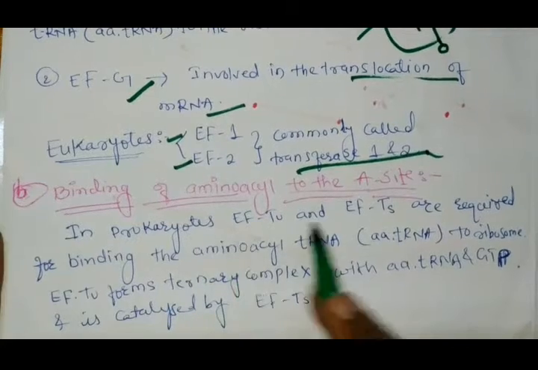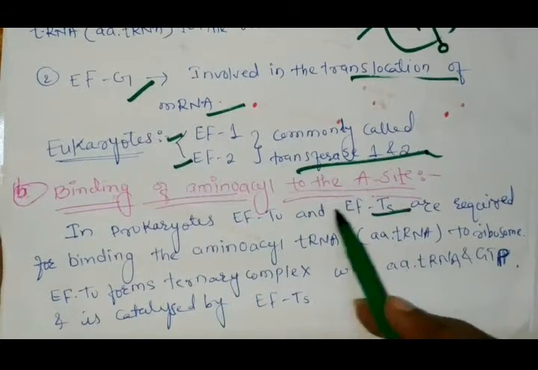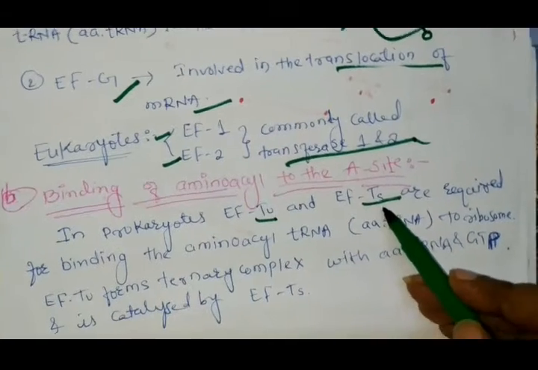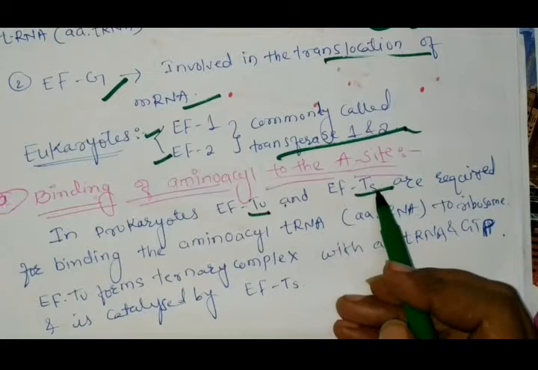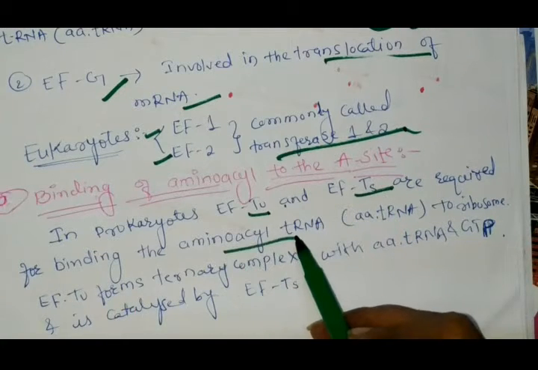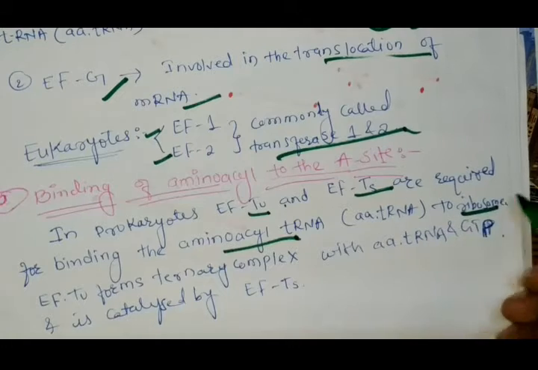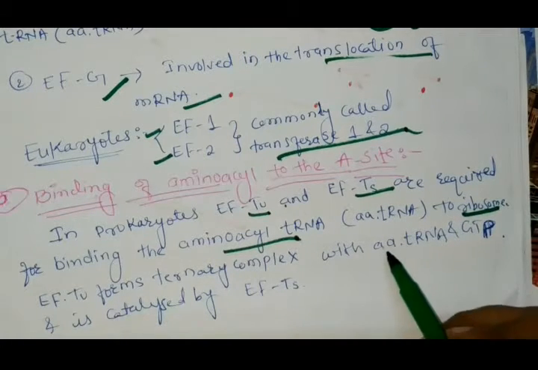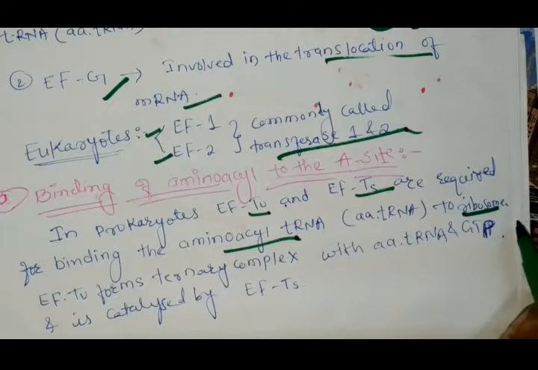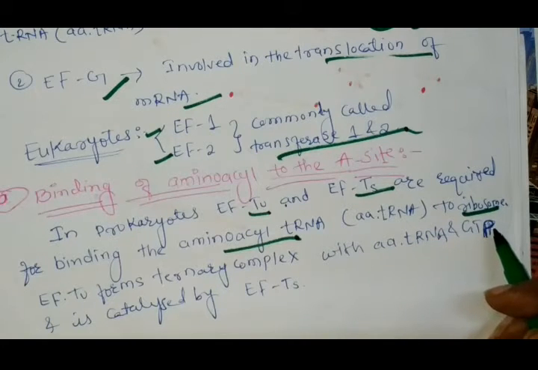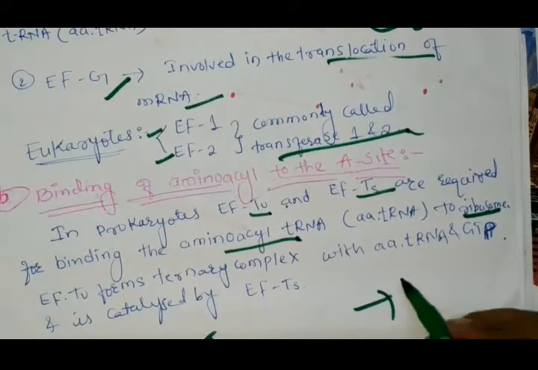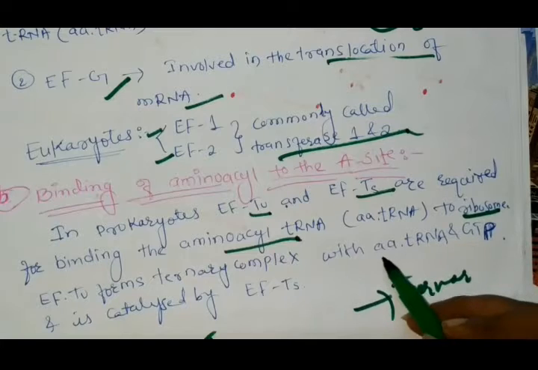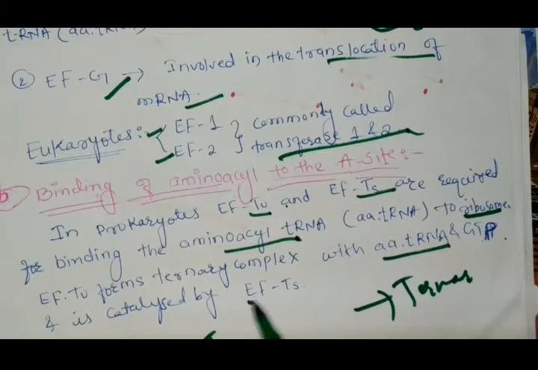In prokaryotes, EFTU and EFTS, meaning temperature unstable and temperature stable, are required for binding of the amino acid-tRNA. Both elongation factors are required for amino acid-tRNA binding to the ribosome, but EFTU forms the ternary complex with the amino acid-tRNA and GTP, catalyzed by EFTS. This EFTU forms the ternary complex in the presence of GTP and catalyzed by EFTS. We will see in detail.